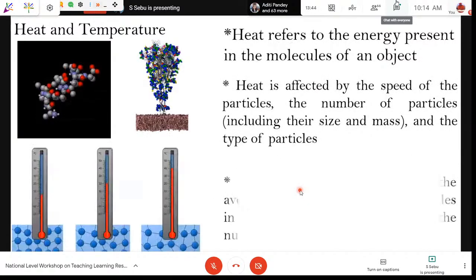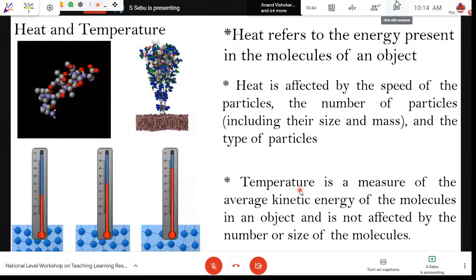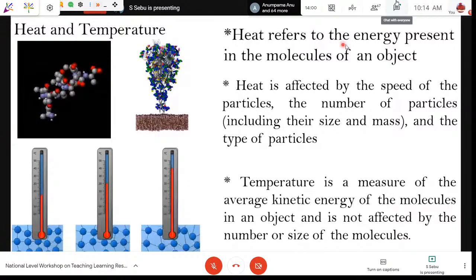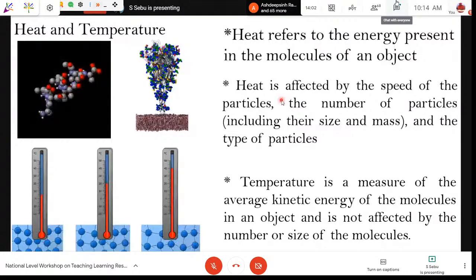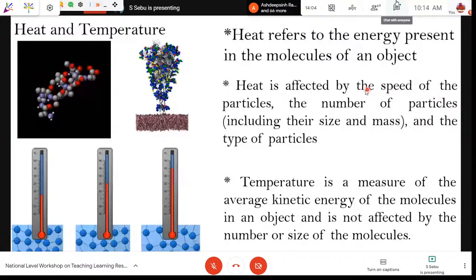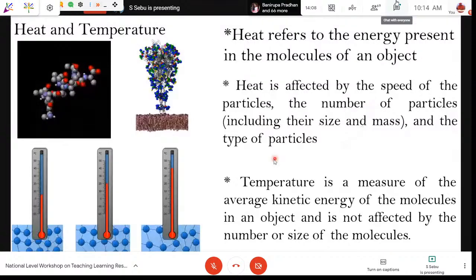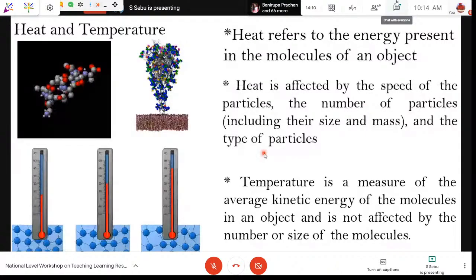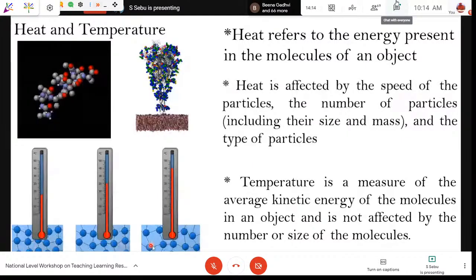So this is the temperature now. The temperature will depend on how fast these particles, these molecules, are moving in their substance. So that is temperature. But when it comes to heat, it will depend on three other things: the speed of the molecules, the number of particles present in the substance, and the types of particles. But temperature is different. The more the speed of these molecules, the more the temperature will increase.